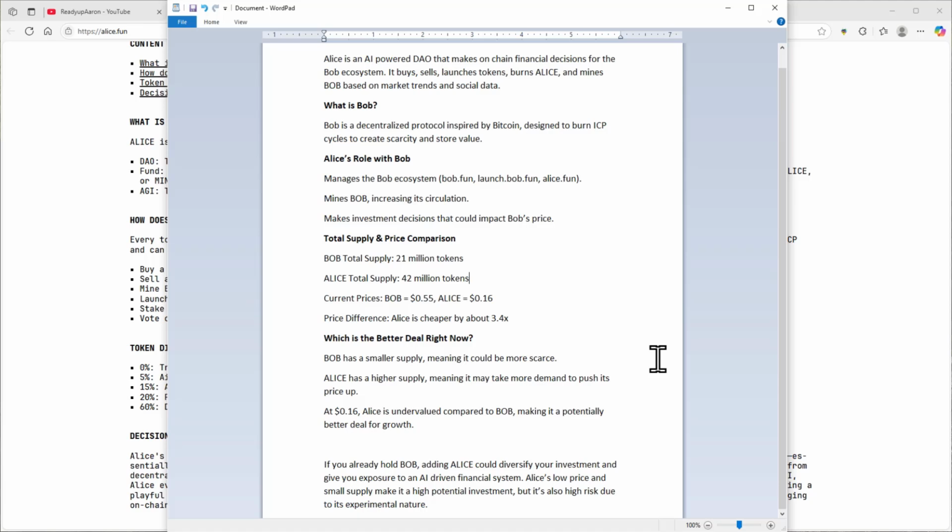And at the same time, Alice looks really good to me because it's 3.4 times cheaper than Bob, but it also has double the amount of total supply. Not bad still, right? That's still pretty low compared to a lot of tokens that are in the billions and trillions. So the fact that it's an AI-driven financial system, I kind of like that. Why wouldn't I want to diversify and add this into my portfolio? Okay, it's cheap. Bob is cheap.